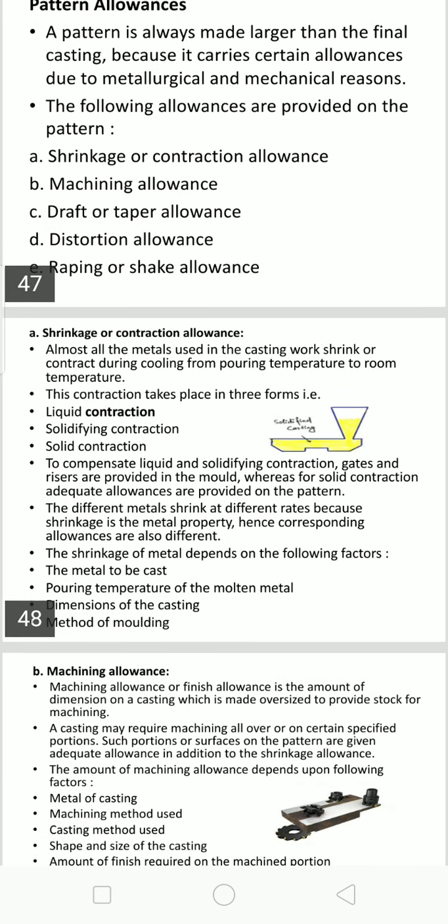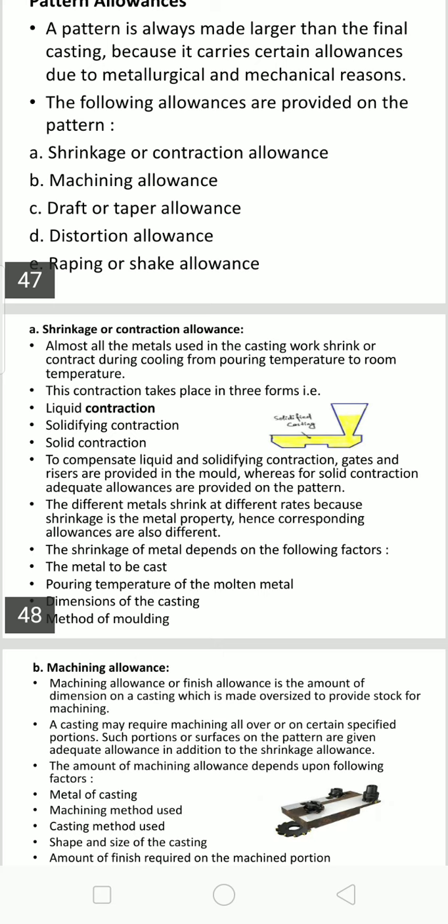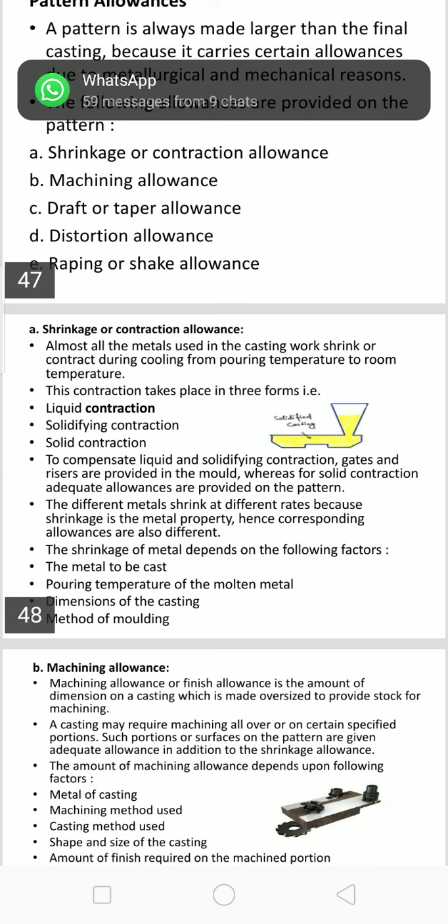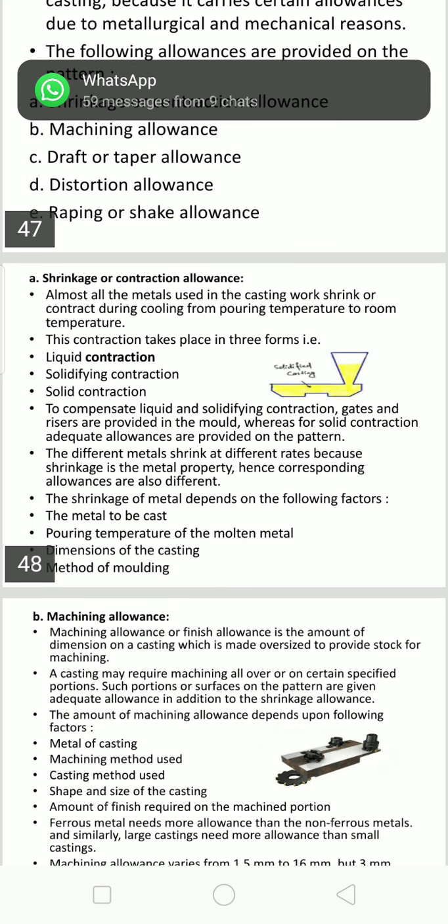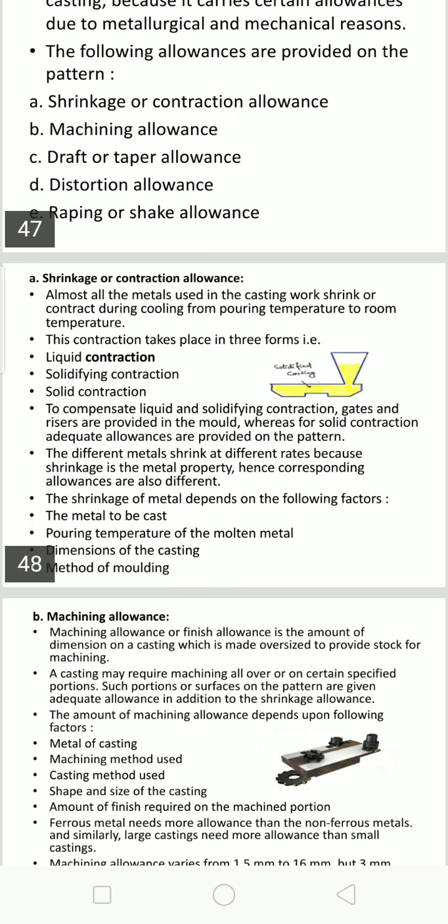casting. Then the dimensions of the casting, whether it is large or small, simple or complex, based on the size of the casting. Then the method of molding, whether you are using manual molding or machine molding, all are considered when providing a shrinkage or contraction allowance.